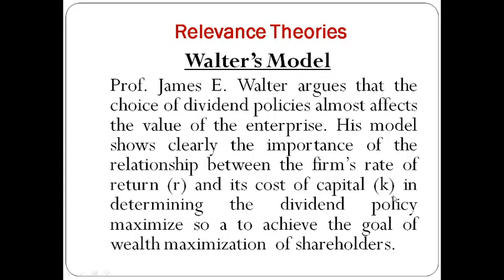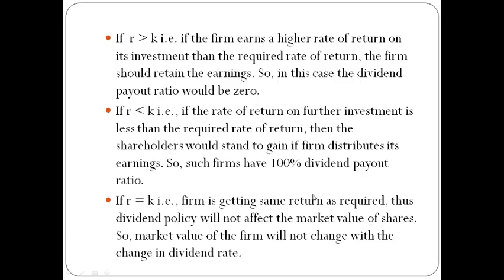As we have discussed many times, this is the minimum rate of return that a company should get so as to cover its cost. So according to them, we have to study the relationship between R, that is the rate of return, and K, that is the cost of capital. Now according to this theory, if R is greater than K, it means the firm is earning a higher rate of return on its investment than the required rate of return. Here the required rate of return is K and the rate of return or internal rate of return is R.